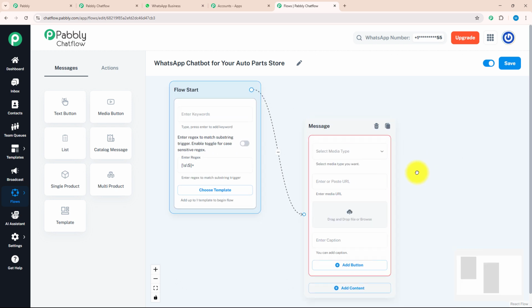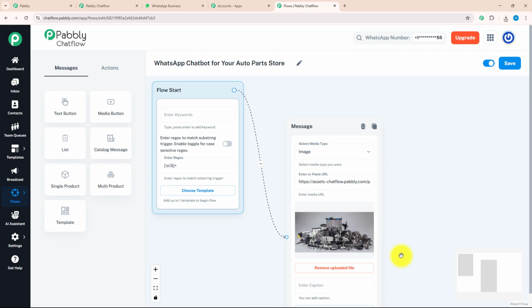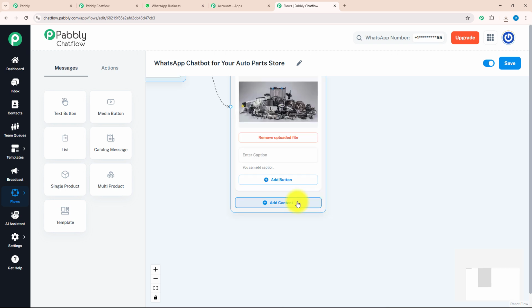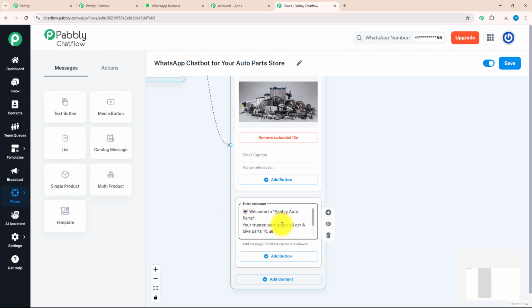Here in media, I will browse an image, something like this. As you can see, my image is loaded successfully. After uploading my image, I will add my welcome message. For that, I will click on add content. Over here, I will select the text button and enter my message, something like this. Over here, you can see I have put a few words between stars. That means I want to send this part in bold letters.